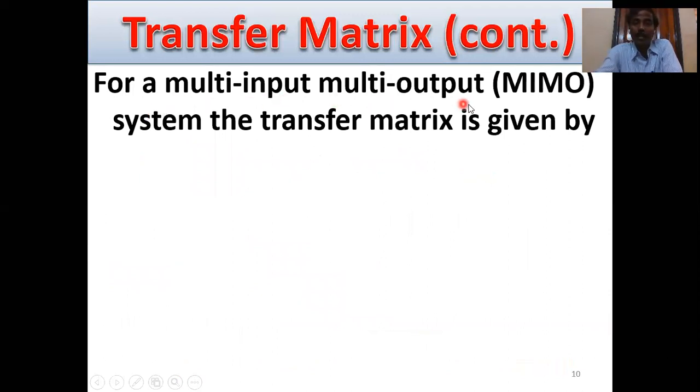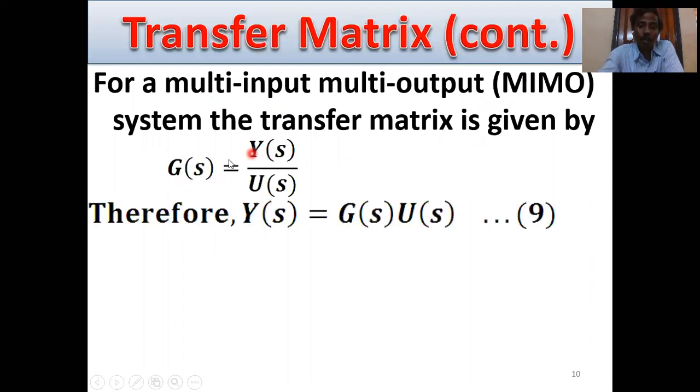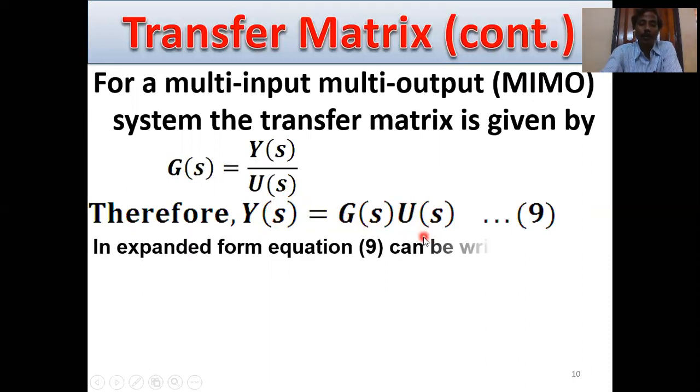For a multi-input, multi-output or MIMO system, the transfer function is given by G(s) equals Y(s) by U(s). Cross multiplying, Y(s) equals G(s) into U(s). This is equation number 9. So output Y(s) equals the gain G(s) times the reference input U(s).